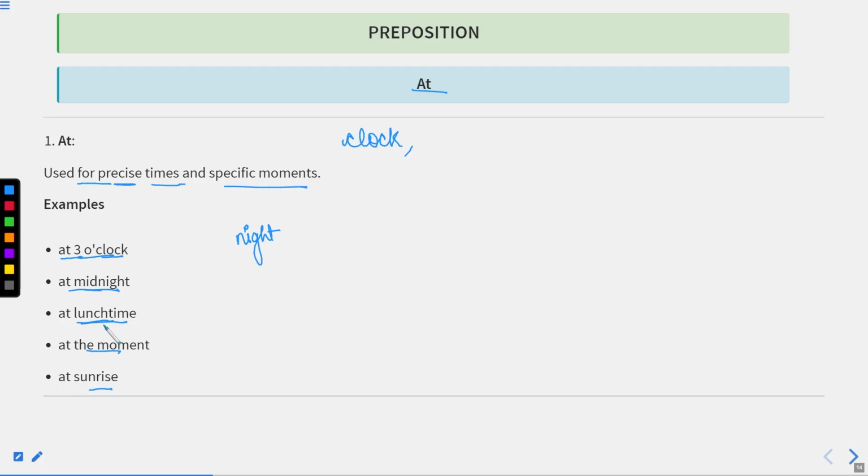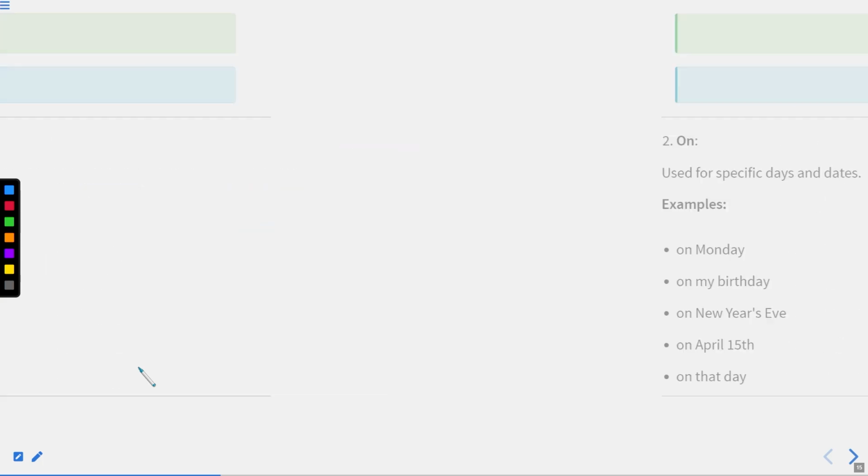So at lunchtime, at the moment means just now, or at sunrise or at sunset means the particular time, because sunrise obviously is the point of time or the specific time moment. Okay, that is actually the moment of time. So to show these types of times, we use the preposition at.